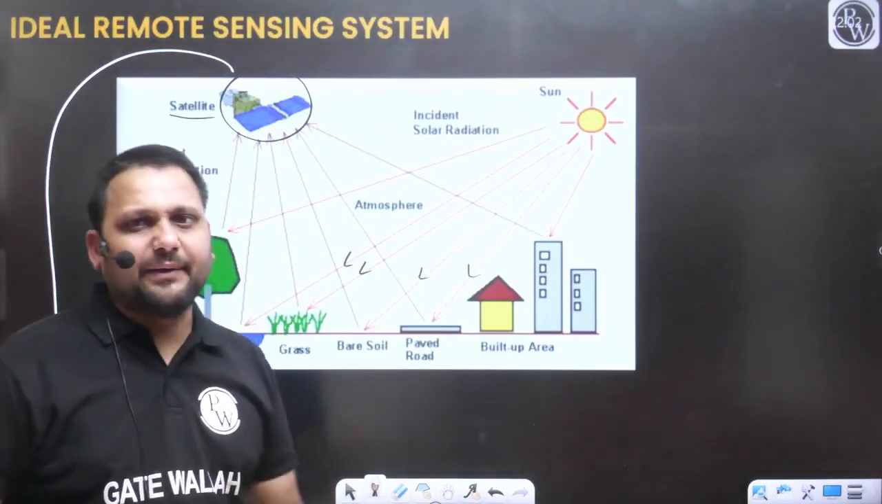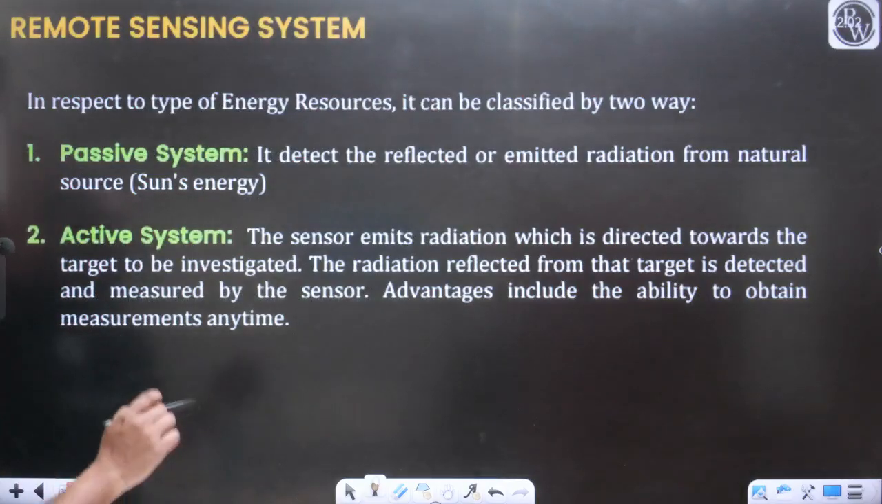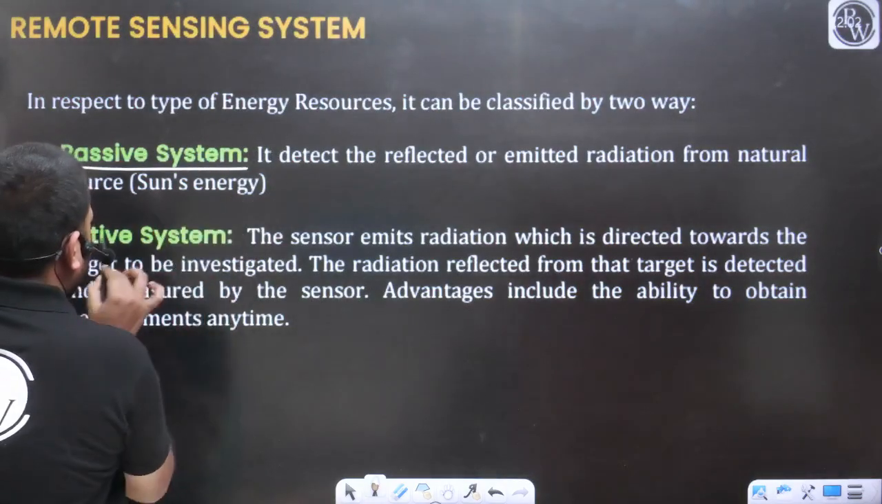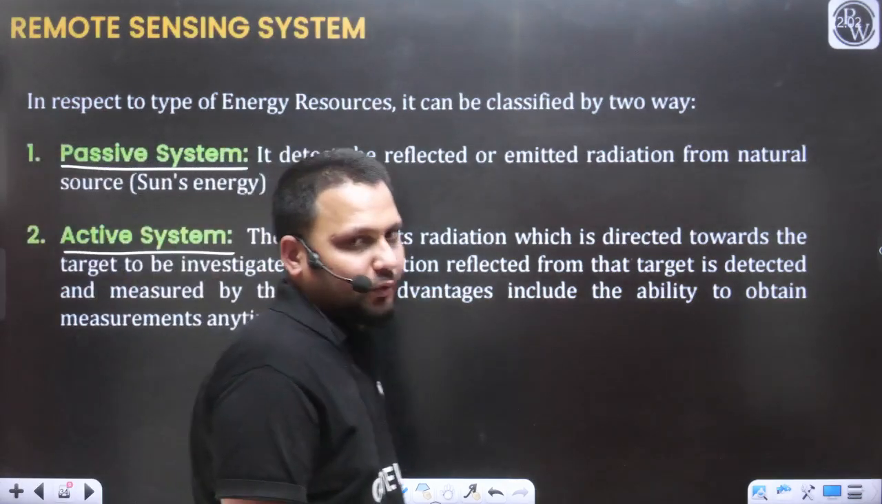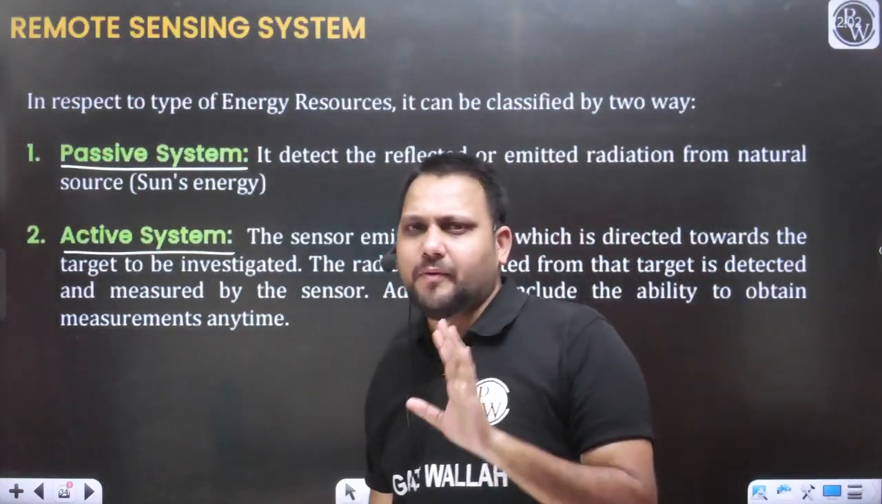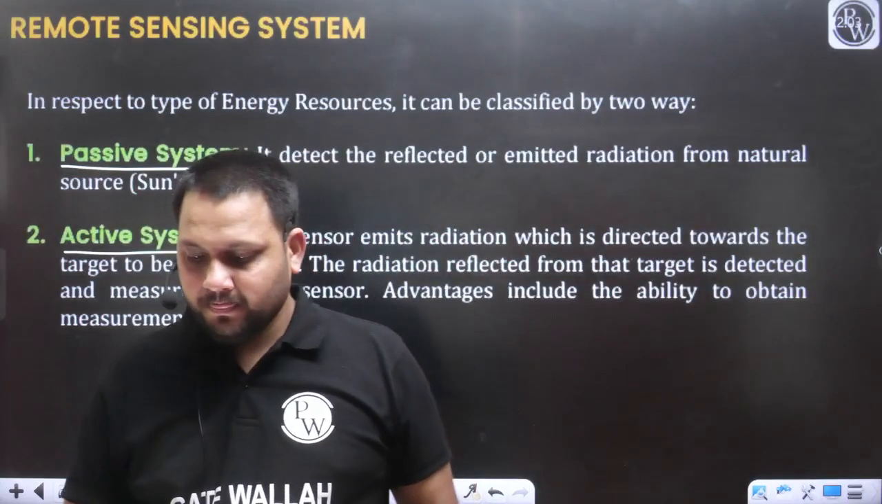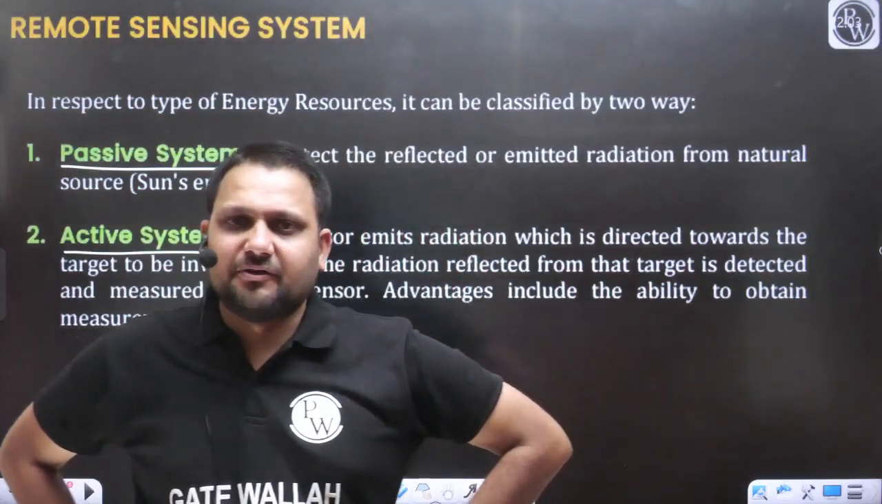There are two types of remote sensing system. Listen carefully. There are two types of remote sensing system. One is the passive remote sensing system and another is the active remote sensing system. You must have used your mobile camera, yes or no, for clicking photographs.